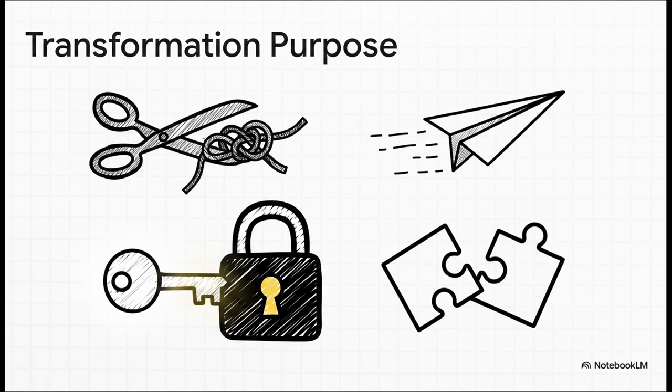First up, we might transform for simplicity, just to reduce descriptive clutter so a human brain can actually reason about it. Or we might need efficiency, dropping the computational or memory costs so a machine can actually process it. Third, maybe we're looking for feasibility, taking a completely impossible task and making it workable. Or finally, alignment, making totally different data sets or conceptual frames play nicely with each other.